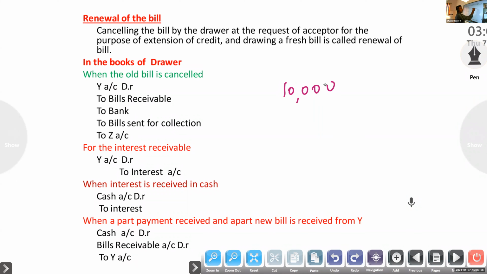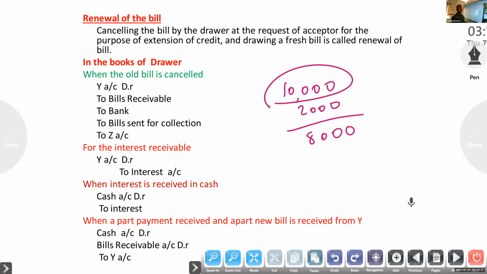If it is 10,000 and they give 2,000 now, they can draw a new bill for 8,000. Sometimes it is for the original amount, otherwise for the balance amount for the new period.